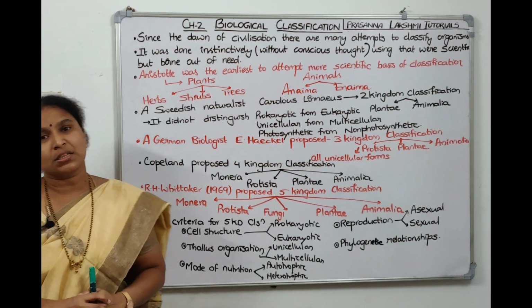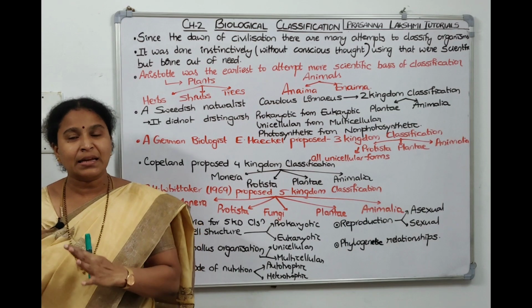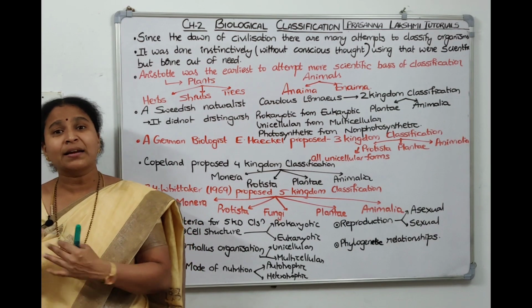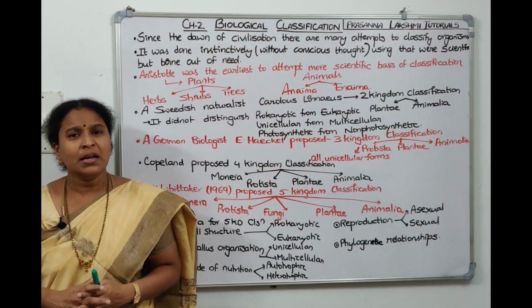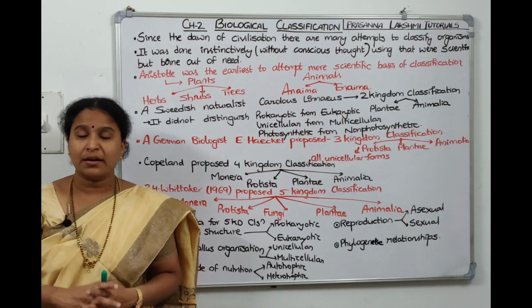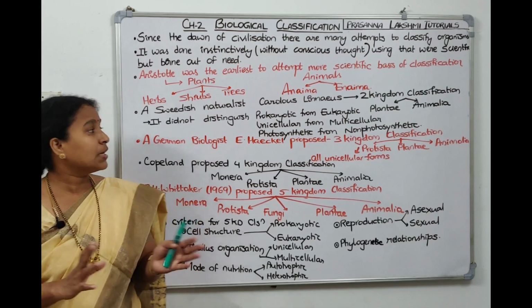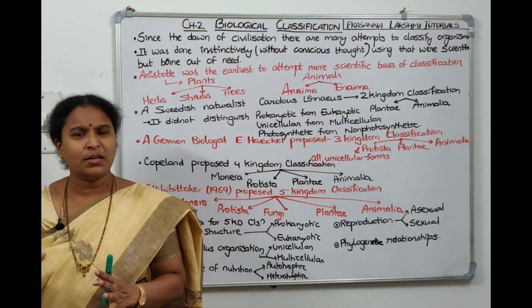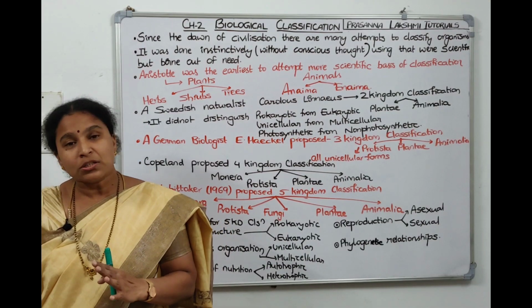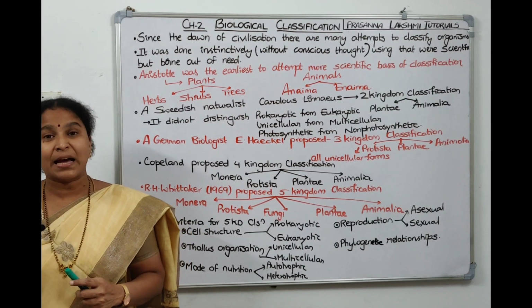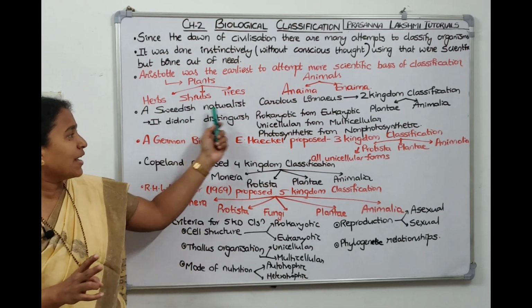Now it did not distinguish. If you see plant kingdom, he kept bacteria also, Protista also, fungi also under plant kingdom only, on the basis of cell wall. He did not check the mode of nutrition. He did not see whether it is a prokaryotic cell or eukaryotic cell. He did not see whether it is unicellular or multicellular, photosynthetic or non-photosynthetic. He just saw cell wall is there, keep it under Plantae. Cell wall is not there, bring it to Animalia. So this is the 2 kingdom classification which was done by Carolus Linnaeus, who is a Swedish naturalist.